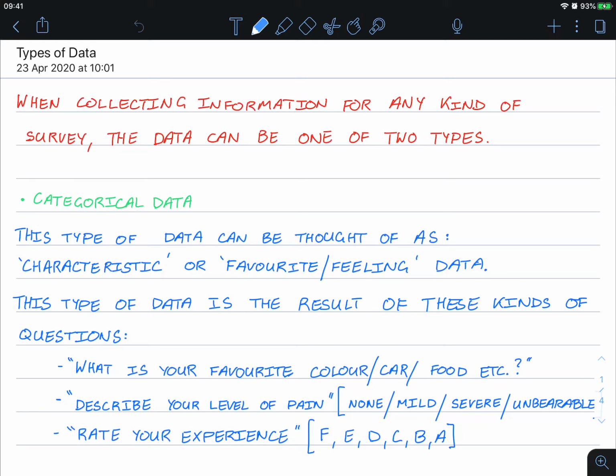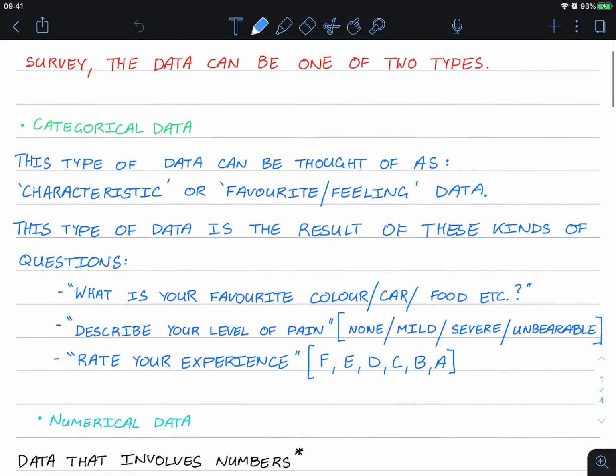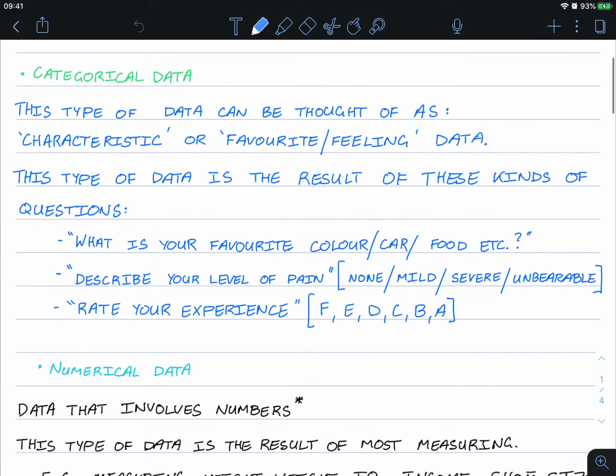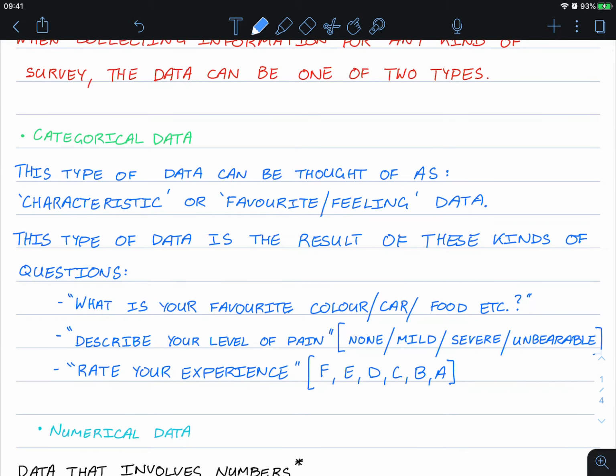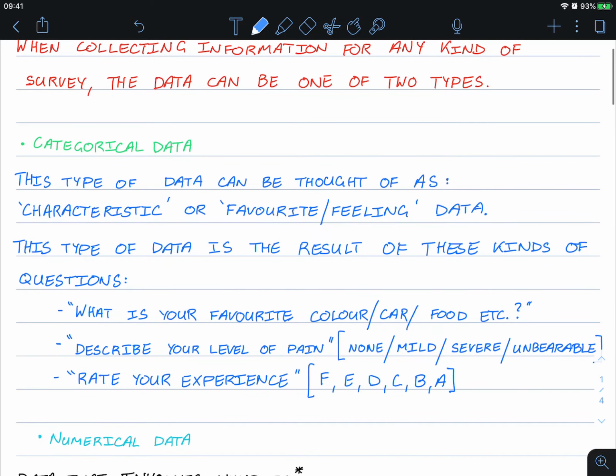When collecting information for any kind of survey, the data can be one of these two types. It can either be categorical data or numerical data, down here. Now, categorical data, this type of data can be thought of as characteristic or favorites feeling data.